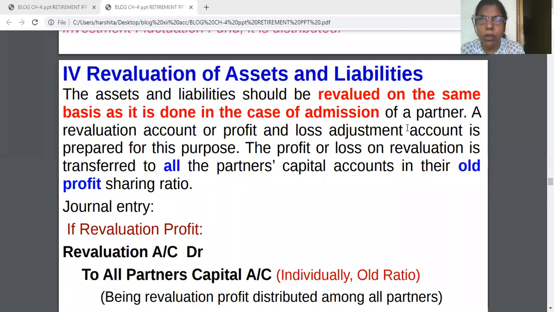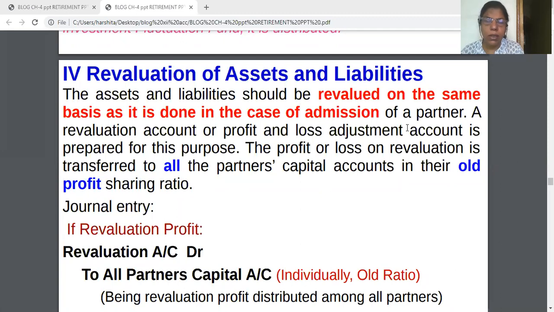See the blue word, or see the fill in the blank. The revaluation profit, which is prepared at the time of retirement, and the profit or loss will be distributed to all partners' capital accounts in their old profit sharing ratio.